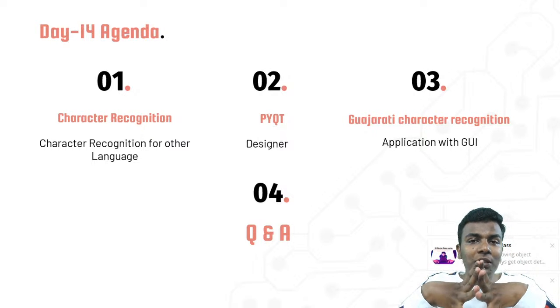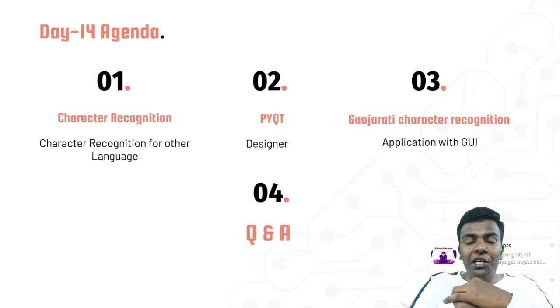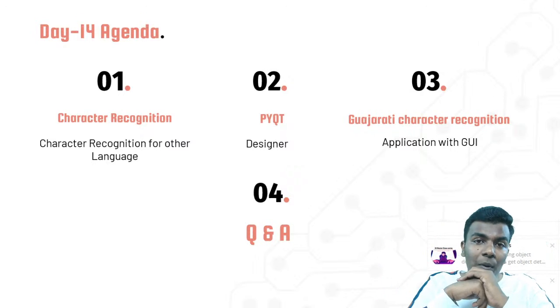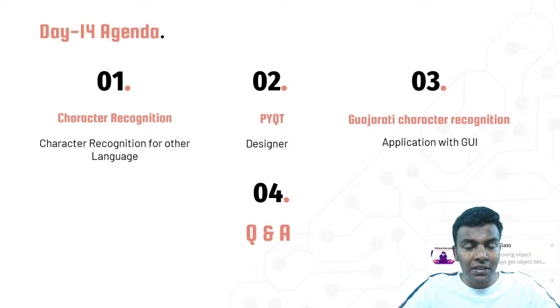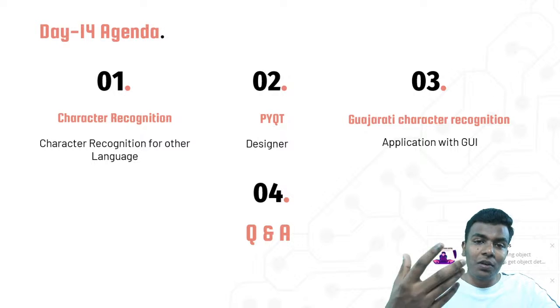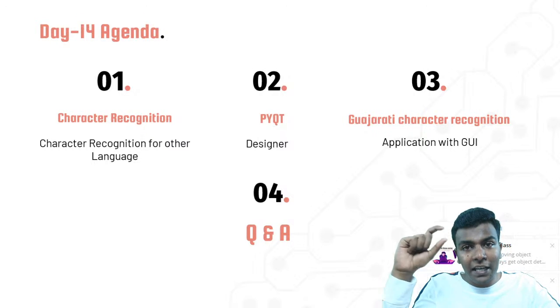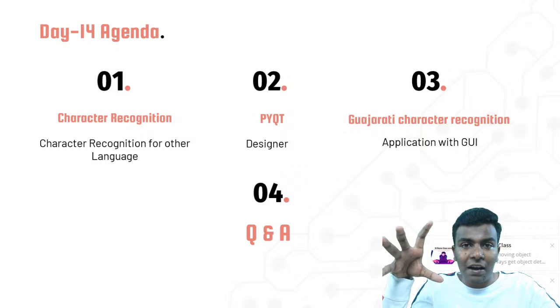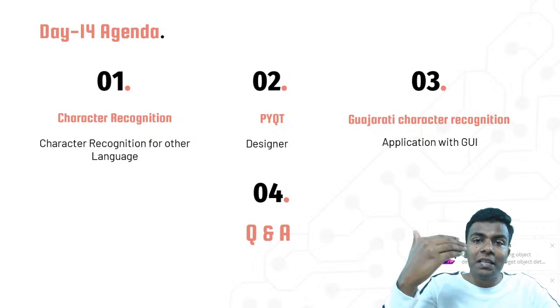Here we are going to use that same convolutional neural network to deploy an application called Gujarati character recognition. With the help of PyQt, we are going to create the GUI part. GUI means graphical user interface, which is used to create push buttons, image displays or text boxes. I hope you have used a GUI. For example, if you are filling up an attendance or some other form, they give text boxes for you to enter your name and mail ID, and there is a submit button and a cancel button. This is a graphical representation, and that can also be created with the help of Python.